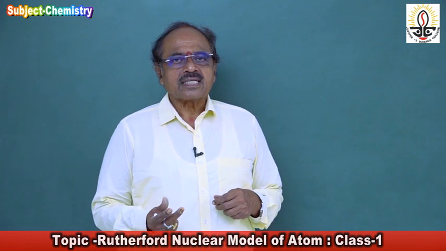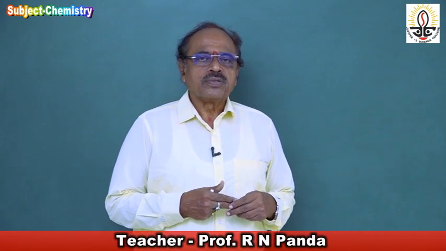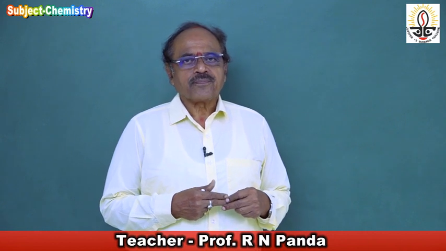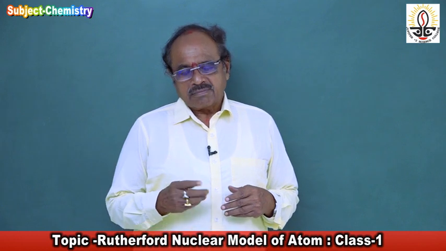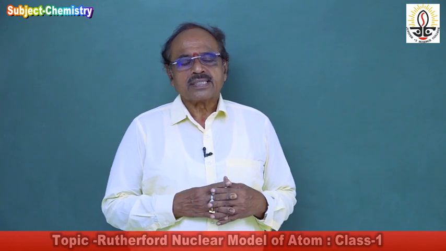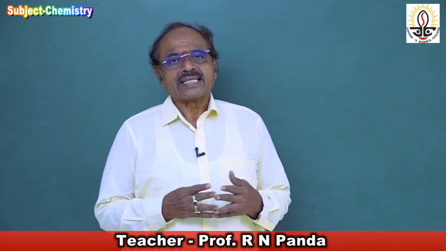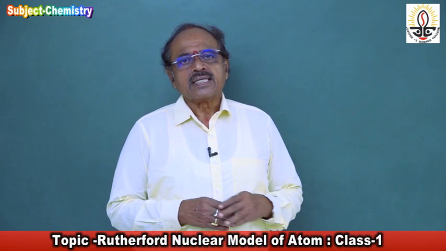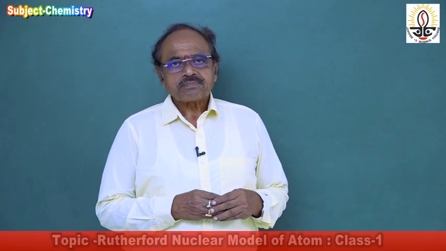Alpha rays have 2 units of positive charge and 4 units of atomic mass, beta rays have 1 unit of negative charge and negligible mass, and gamma rays are electromagnetic radiation. This was the discovery made by Henry Becquerel.